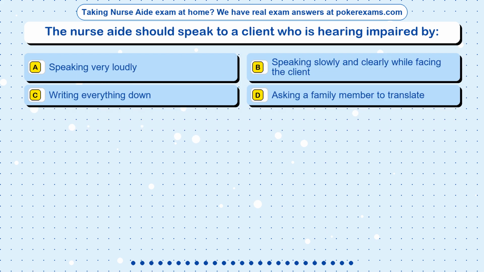Question 21. The nurse aide should speak to a client who is hearing impaired by: Option A, speaking very loudly. Option B, speaking slowly and clearly while facing the client. Option C, writing everything down. Option D, asking a family member to translate.